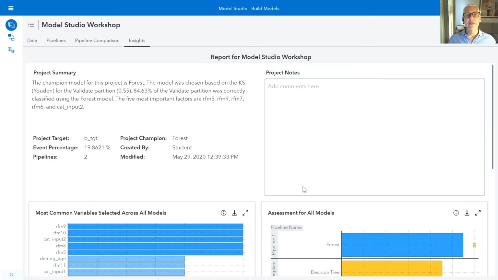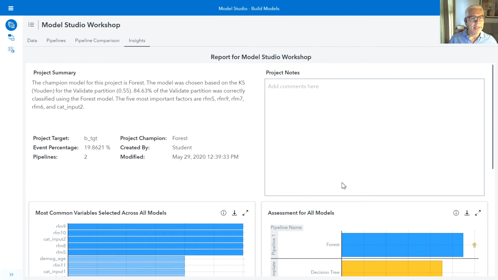We're now ready to move into our third and final phase of the analytics lifecycle. We started in the data phase by loading our data into memory. Then we spent some time in the discovery phase where we created several different models, and then we discovered a champion model or two that we may want to consider. And now we want to take one or more of those models and deploy them or put them into production.